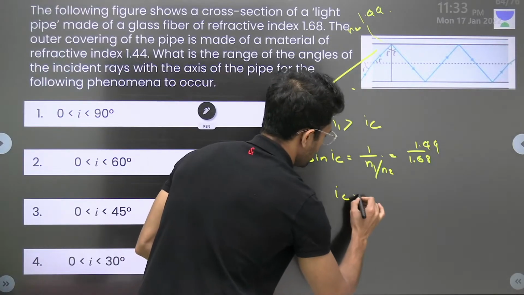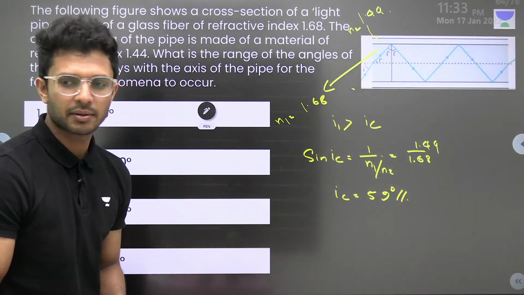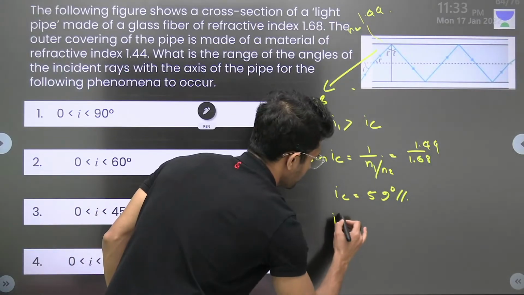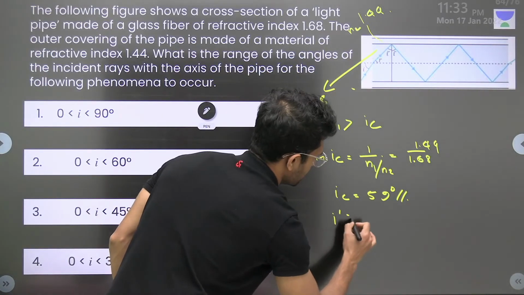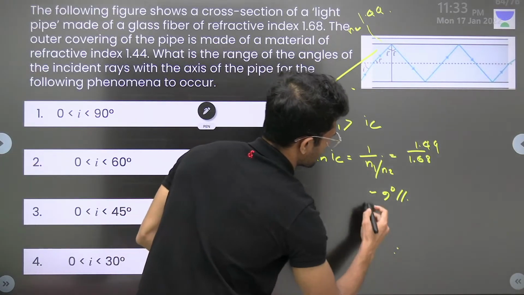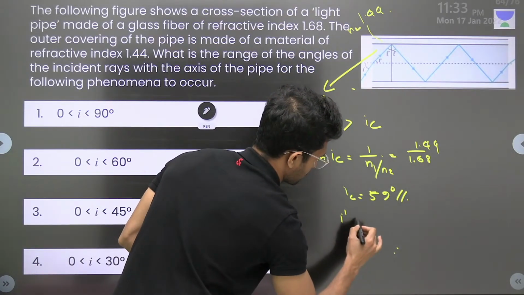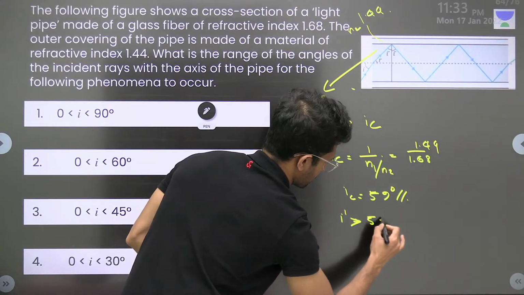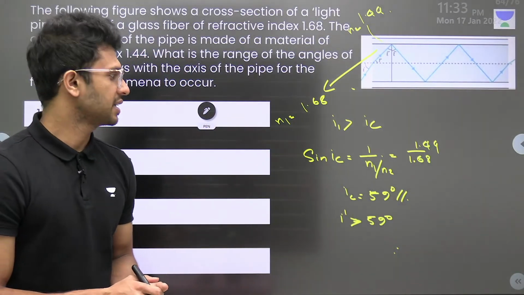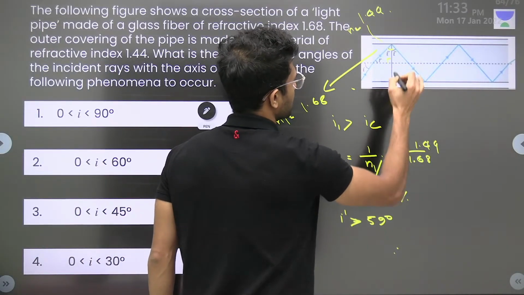So IC will be almost 59 degrees. Critical angle. That means this I dash over here should be greater than the critical angle 59 degrees. I dash should be greater than 59 degrees. Okay. Now let's go for this R. See, this is I dash, this is 90.